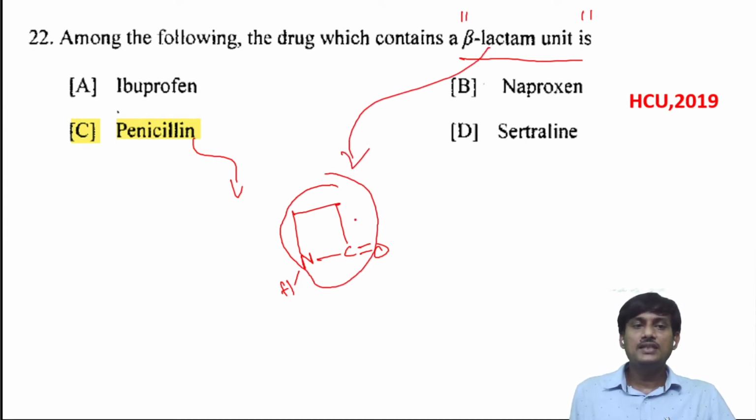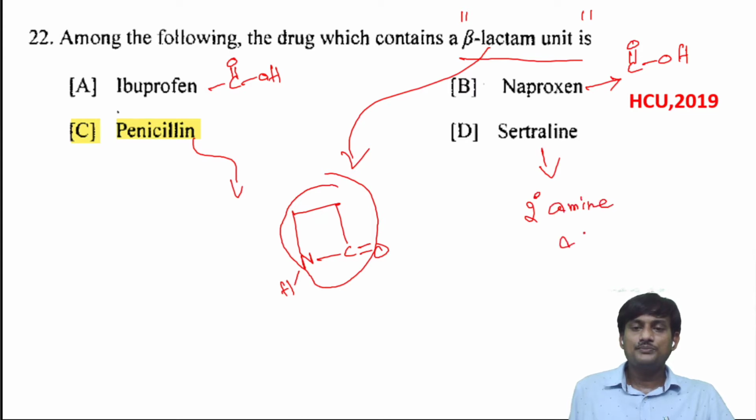This ring is present in penicillin. Brufen contains a carboxylic acid group COOH. Naproxen also contains a carboxylic acid group, and sertraline contains a secondary amine group and also chloro groups. So penicillin contains the beta-lactam unit.